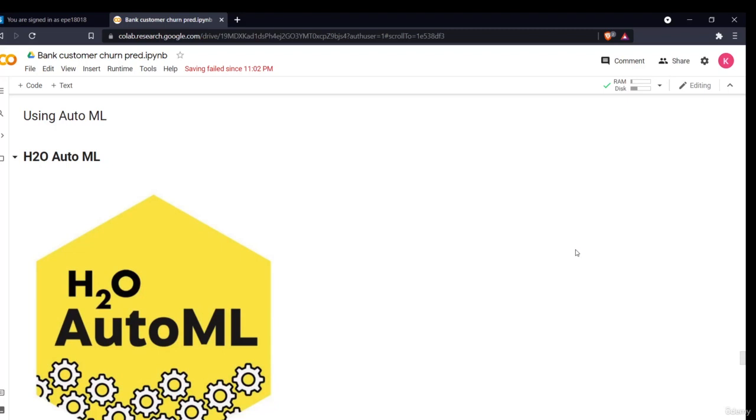Hello all, welcome to the final section of our project, model building and prediction using automated machine learning. As I have discussed earlier, automated machine learning is a process which helps data scientists automate the machine learning building part and hyper-tuning part. In this project I'll be demonstrating the H2O AutoML library.